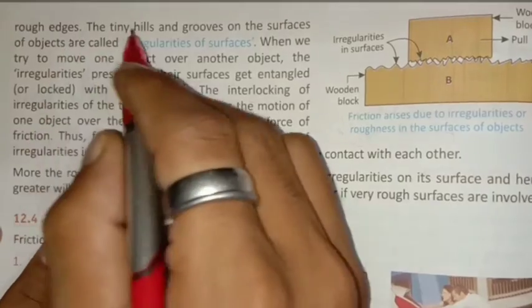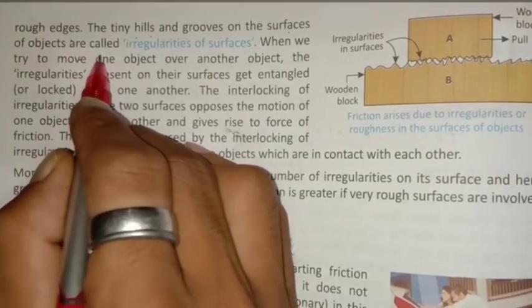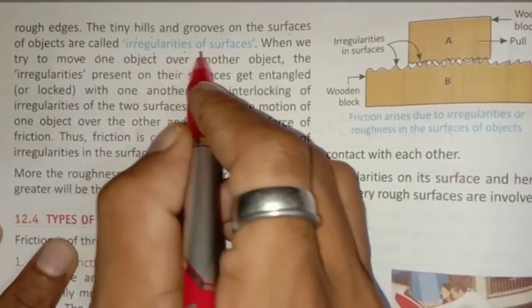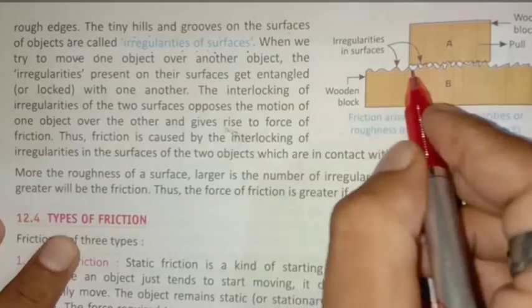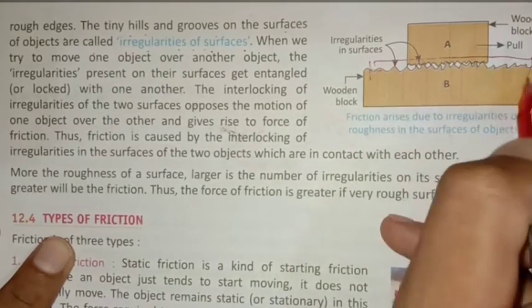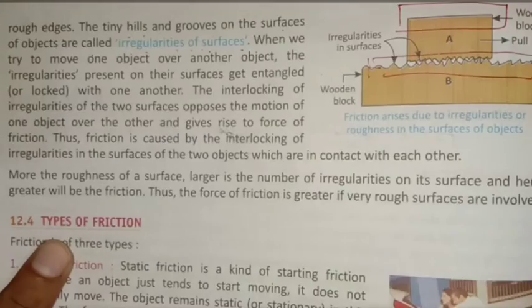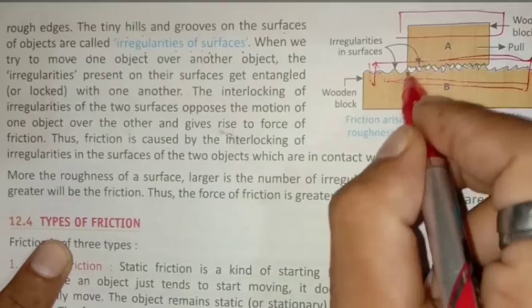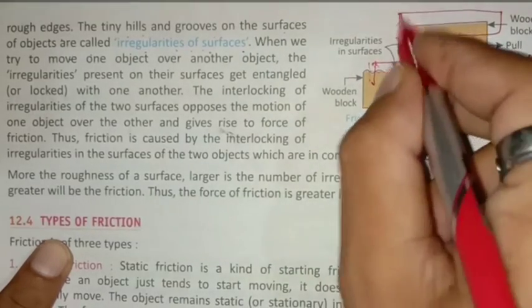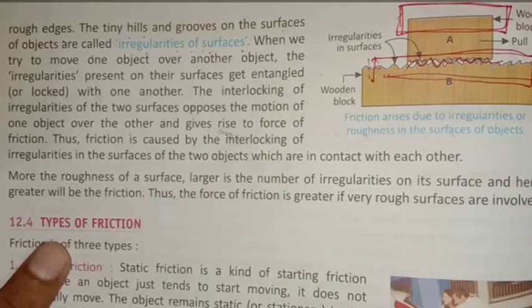Rough edges, the tiny hills and grooves on the surfaces of the objects, are called irregularities of surfaces. That is the roughness. You can see here, this is the rough surface. And this part you see, this is the smooth surface. This is the rough surface, up and down zigzag. And this one is plane. So this is a smooth surface.